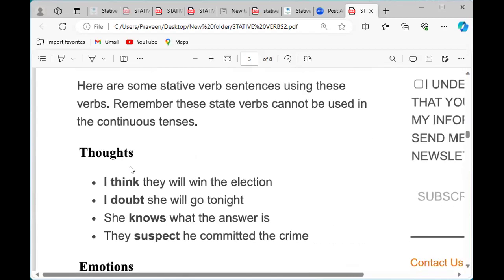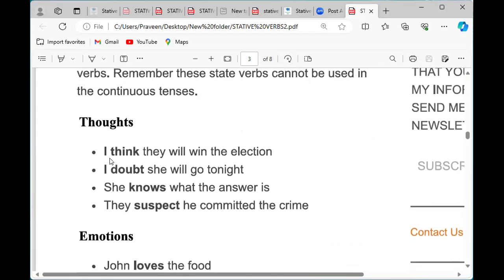That is what they have mentioned here. Thoughts: "I think they will win the election." I think, these are all thoughts. Thinking and ideas, those are all where we give work to our mind. So these are all thoughts. "I think they will win the election."